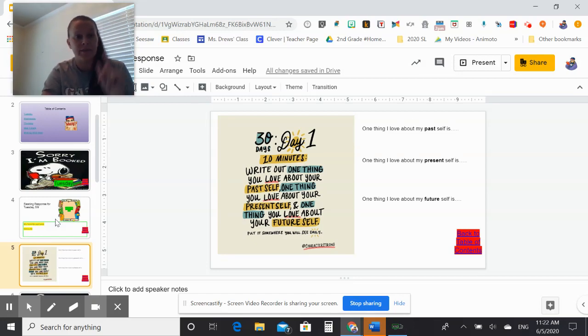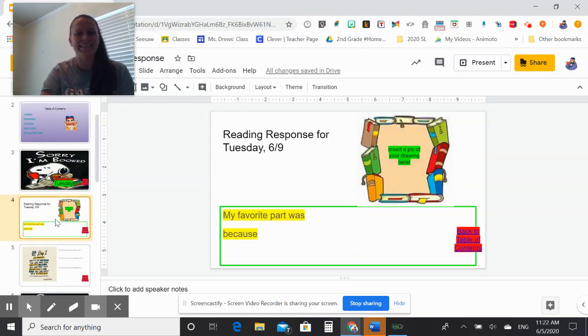Okay. So I'm going to use my arrow to go up to go back to that reader's response slide. I'm kind of seeing myself go over here as well. So reader's response, I know it's today's because it's Tuesday. After I read my book one more time from class, I'm going to read that through one more time independently. I'm trying to be the best that I can on my personal reading. So let's say that I use the boss story from our Monday lesson. Now you're going to use the lesson that we just read in your small group for today, so it's not going to be the same story I'm doing.